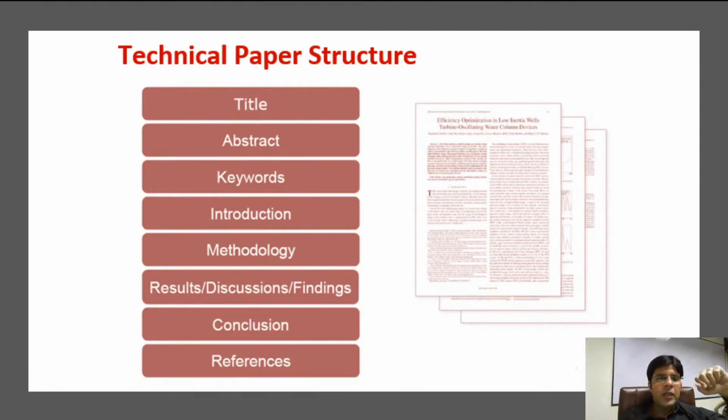As I mentioned, the abstract is the summary of introduction, methodology, result, and conclusion. And the introduction is the summary of methodology, result, conclusion, and everything. In methodology you need to write about the proposed method, the detail of the proposed method. And in results you have to write the experimental results.